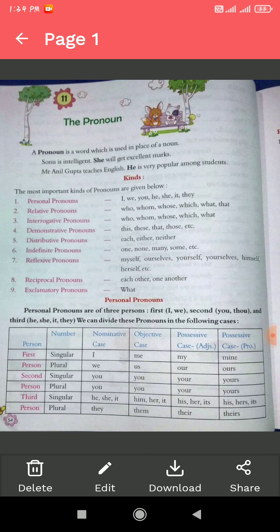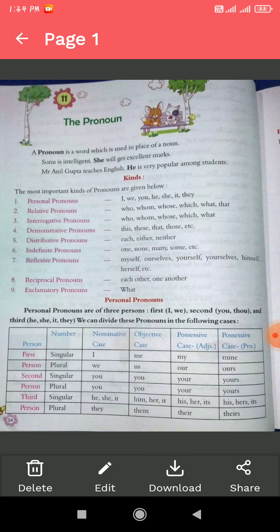In this video, I will do question answer of this chapter number 11, the pronoun. Yesterday I made the video on this chapter, and in the previous video I had given explanation of the most important part, second part of speech, that is the pronoun. In that video I had given the definition of the pronoun, and after that I had given explanation of the kinds of pronoun.